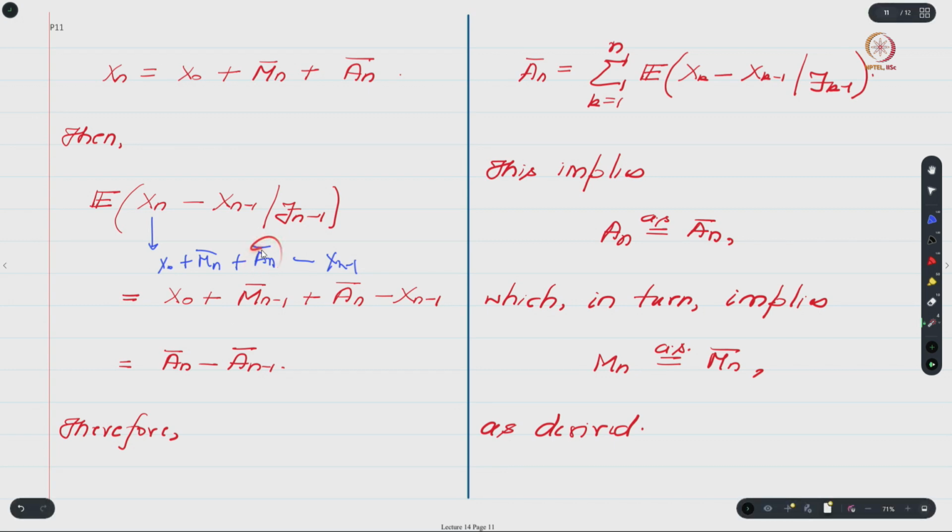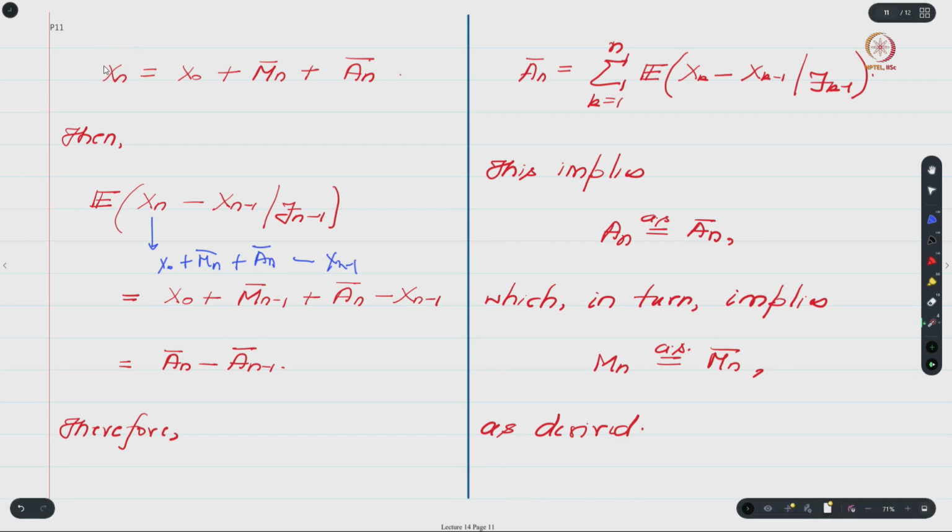Now this is a pre-visible process, hence you will be left with An bar itself, and whatever you have over here I leave it as it is. Is this okay? Now this quantity, if you add An minus 1 bar, will give me xn minus 1. Hence from the definition of xn minus 1, one can conclude that this expression equals An bar minus An minus 1 bar. So let us summarize what we have done so far.